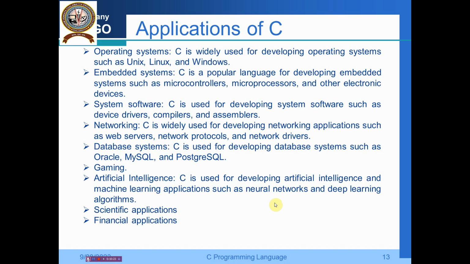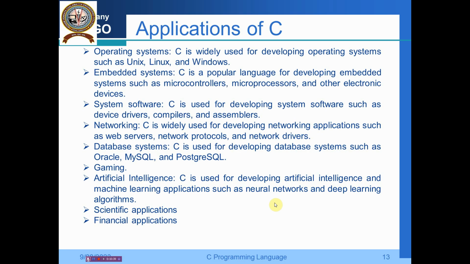Now let us go for some of the applications of C. As I told you, it is a general purpose language. So starting from a small application to even creating the operating system and application software, everywhere you can use C. See some of the important applications of C.